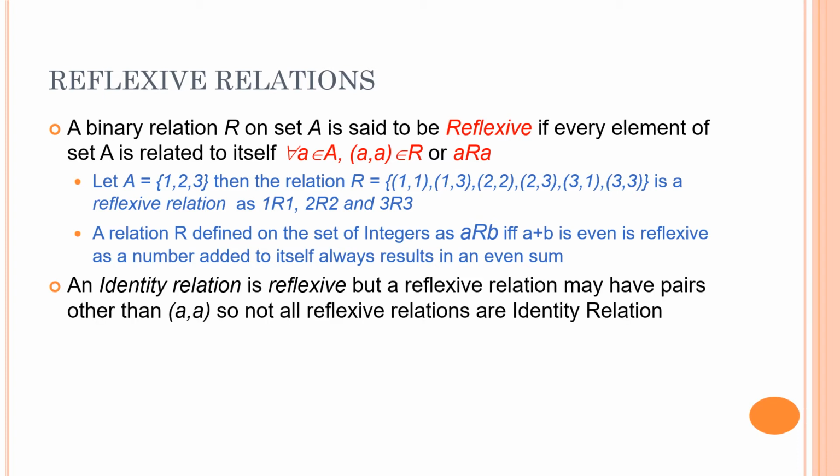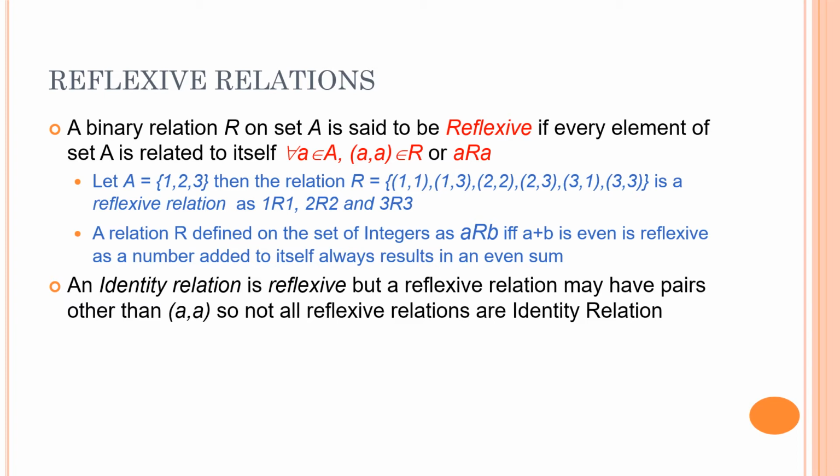Now let us clearly identify the difference between the reflexive relation and the identity relation. They seem similar. An identity relation is one which has only the pairs where an element is related to itself, whereas a reflexive relation will have the pairs where the elements are related to themselves, and it might have other pairs also.